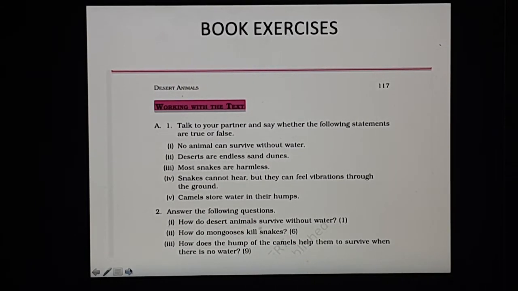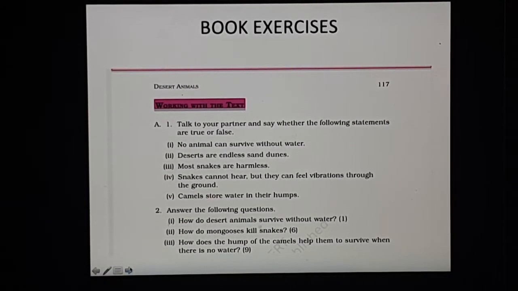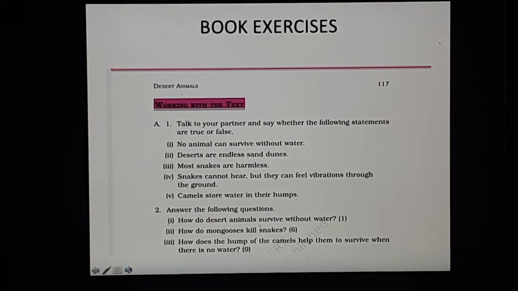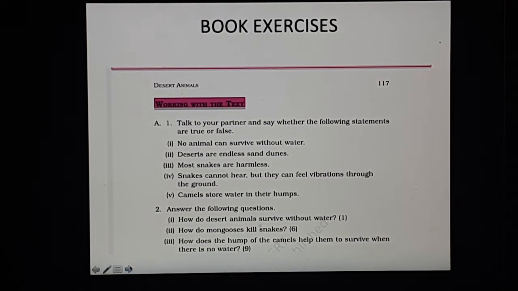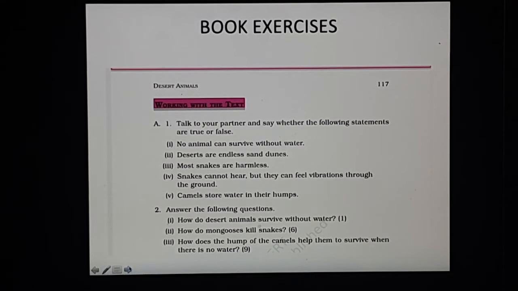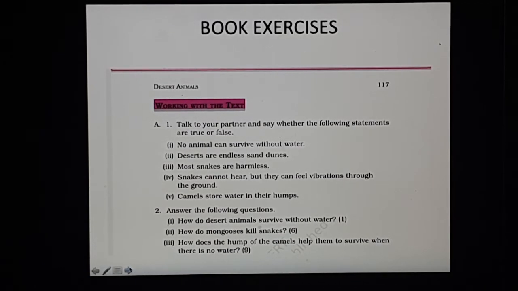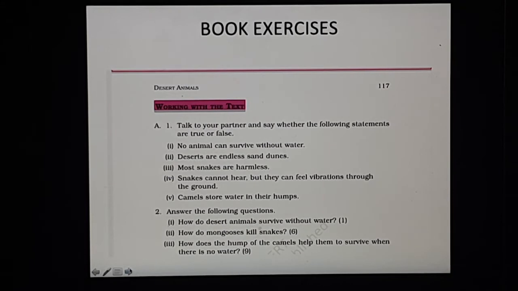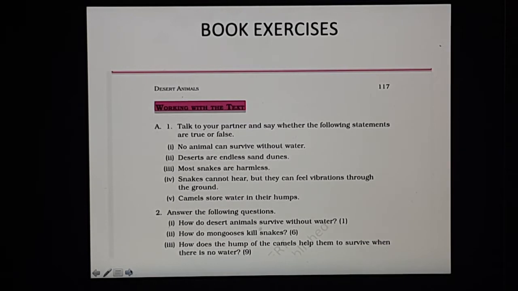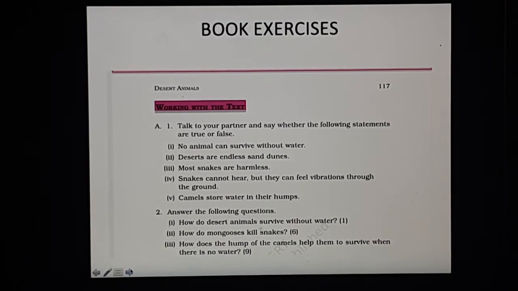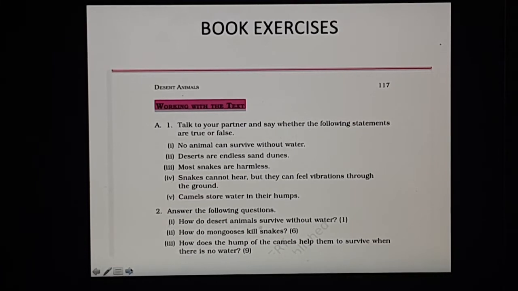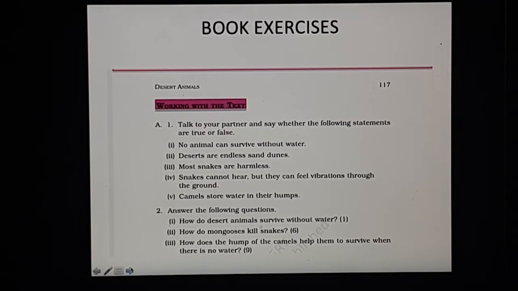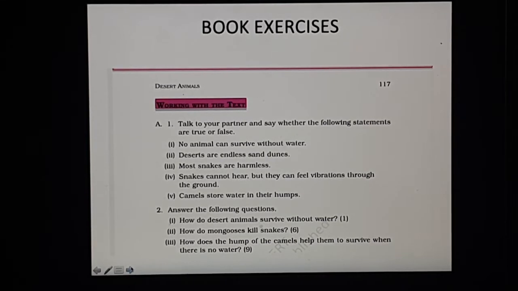Now, second is, how do mongooses kill snakes? Mongooses have very swift reactions. When they start a fight with snakes, they move very swiftly and always avoid the attack of the snakes. They get away fast when the snake tries to strike, and this way they make a nuisance of themselves and they try to exhaust the snake actually. They trouble the snake until it is tired. Then they attack and kill the snake. They themselves don't get any injury. They are very clever animals actually.